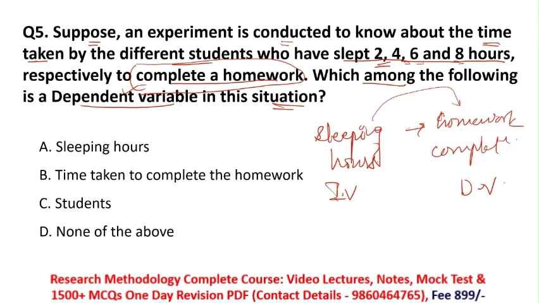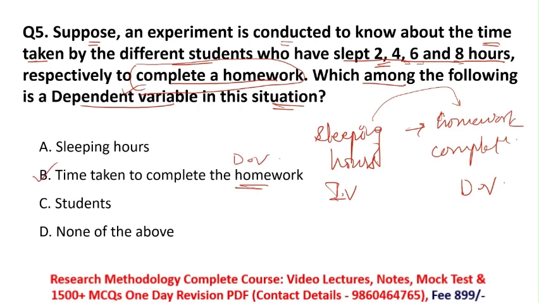So you can see sleeping hours of every student is changing. That's why sleeping hours is the independent variable and homework completion is the dependent variable, because you are seeing the effect of sleeping hours on the homework completion. So that's why the time taken to complete the homework is the dependent variable. So for this question, option B is the right answer.